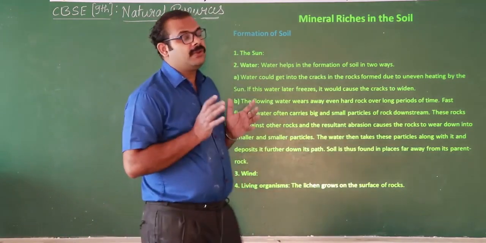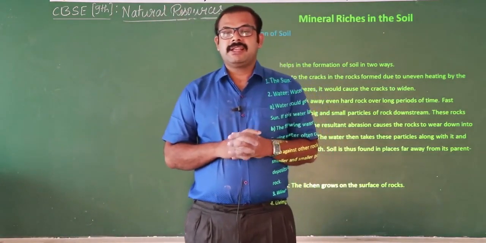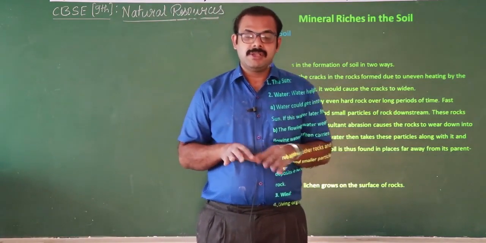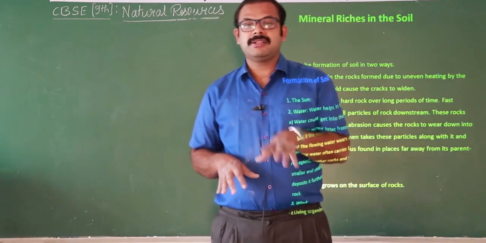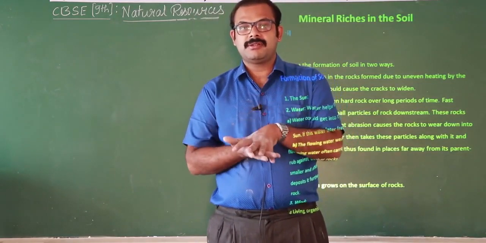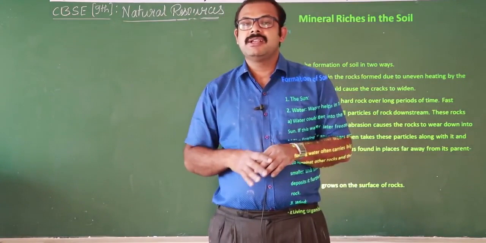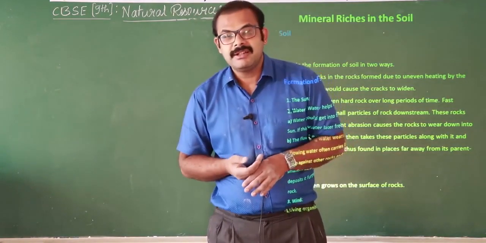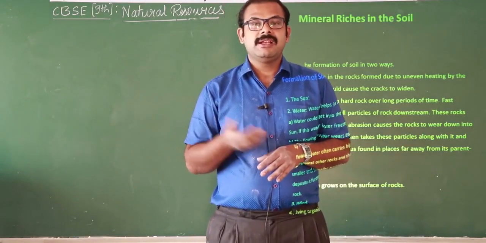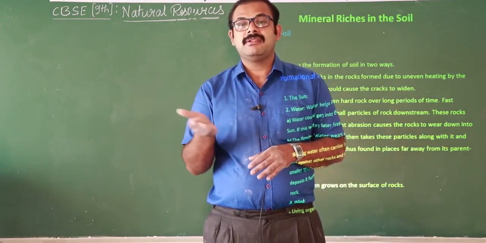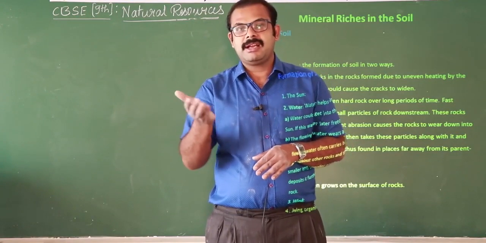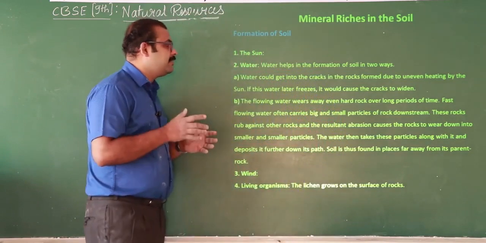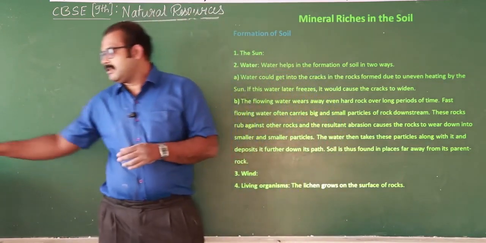Living organisms. Say for example lichens, they grow on tree trunks and the rocks. So those lichens growing on the rocks, in order to hold the surface properly, use some chemicals. These chemicals break the upper surface of the rocks, and by this way, as they are producing chemicals, the rocks break, and ultimately they form soil. So these are the different factors by which the soil is formed.